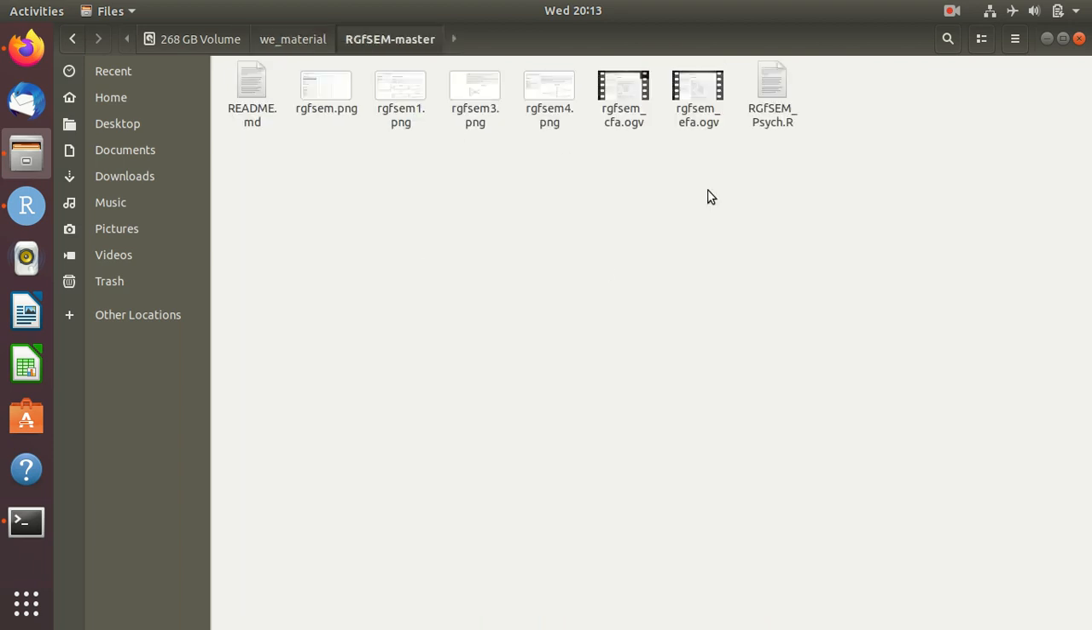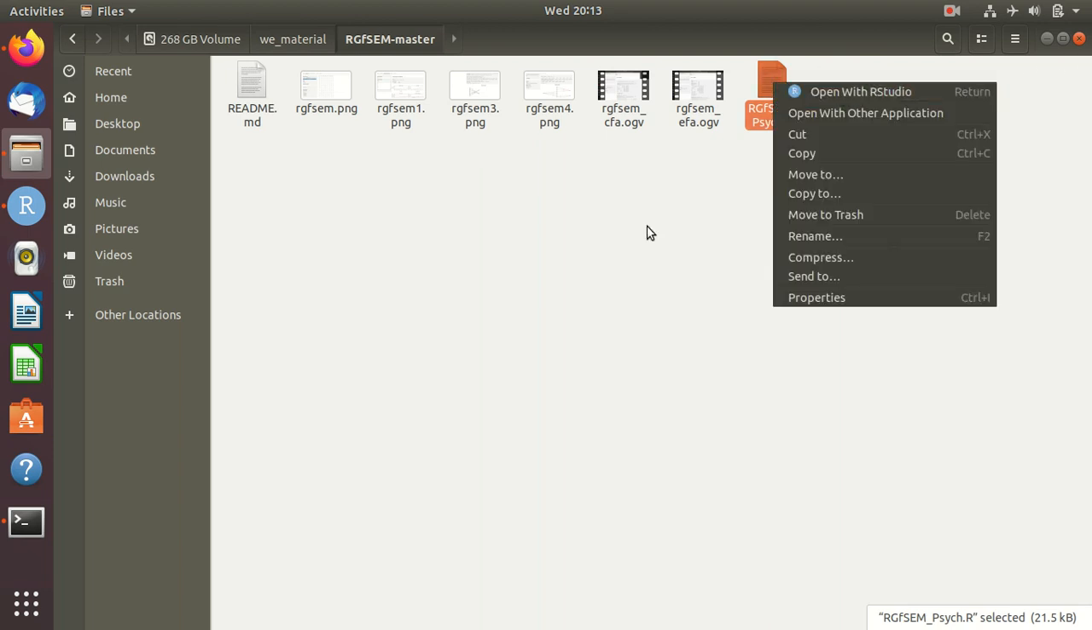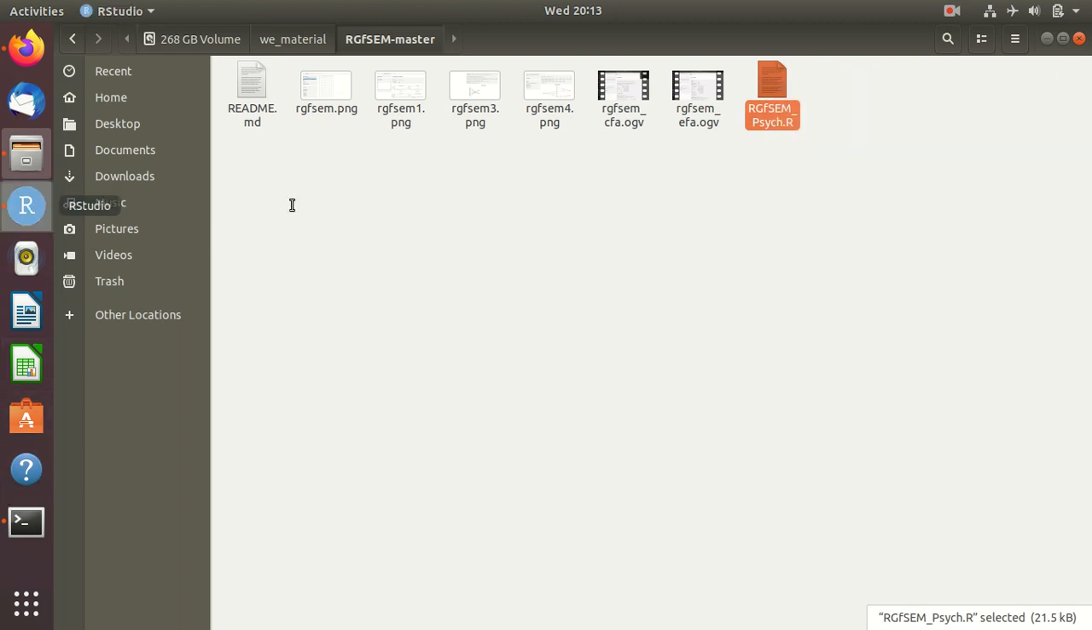So inside this folder you have this file, and when you right click, you will find, by the way, I developed this application by using RStudio. It is platform independent. It can be opened in any operating system as far as RStudio is installed properly. Now you see this file is associated with RStudio, and when you click this, that will be opened inside RStudio.